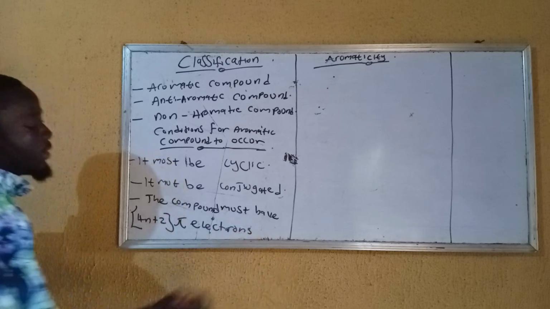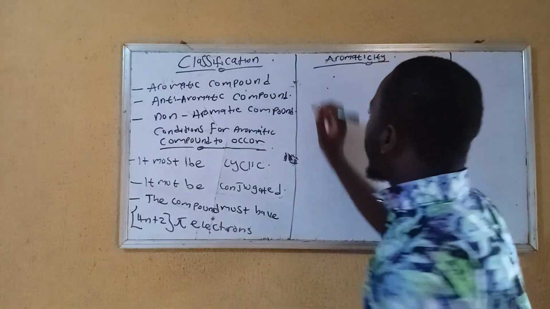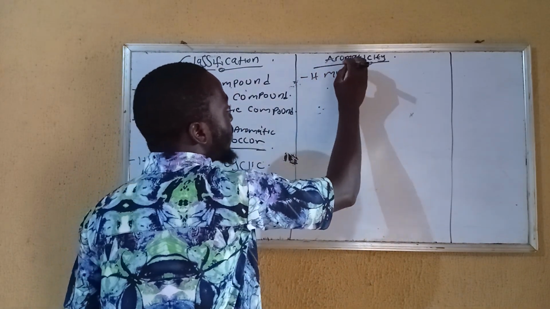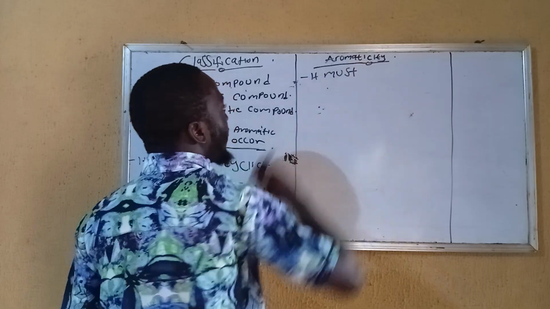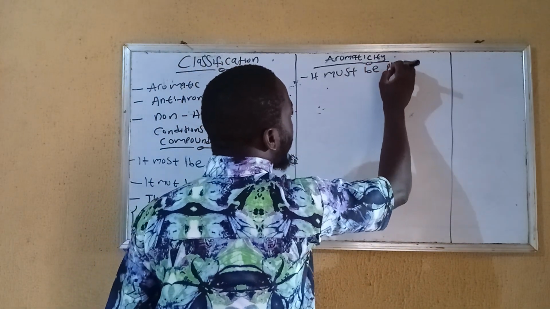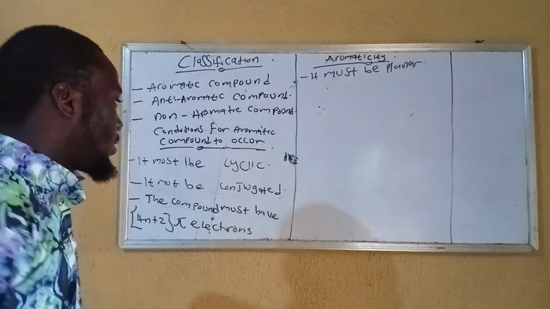And also it must be planar, that is, it must be sp2 hybridized, just like your alkene. It must be planar, sp2 hybridized.